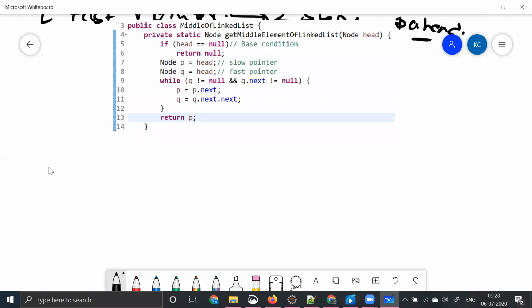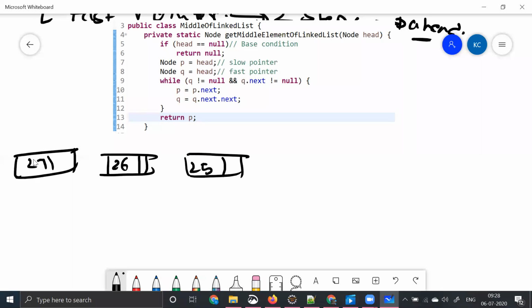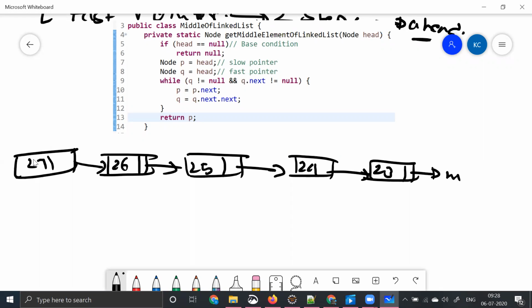Okay. This is the code that we have written. So using this code, let me try to do line by line. So what am I trying to do? As part of line number 5, head is equal to null. But our head, let's say our input is something like this: 27, 26, 25, 24, 23. I did not start with 27, 28, but that's fine. It is just our example input. And here we are pointing that to null, right? This is head.